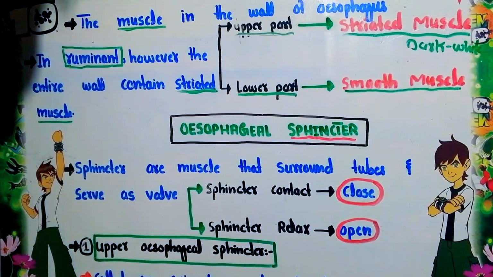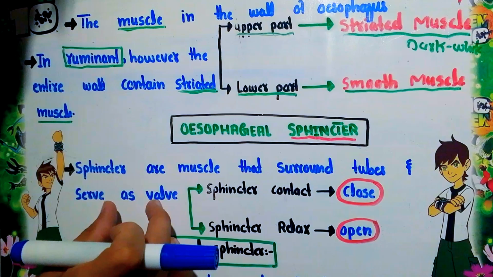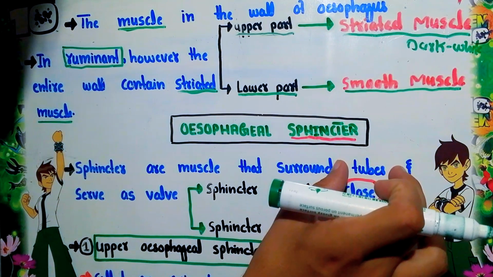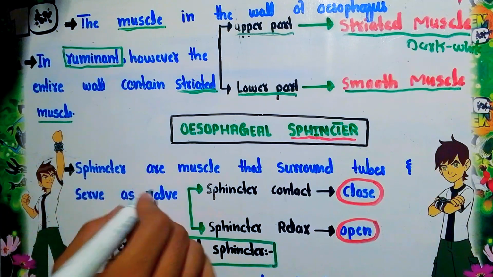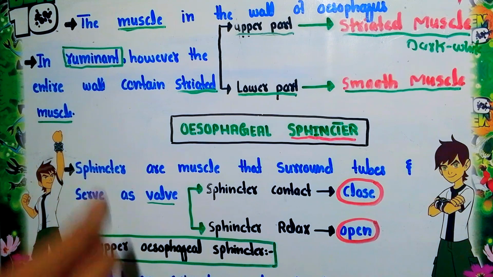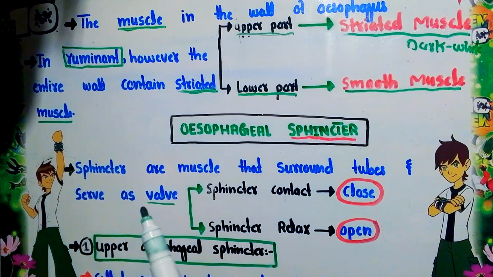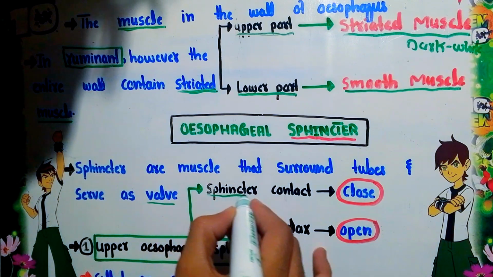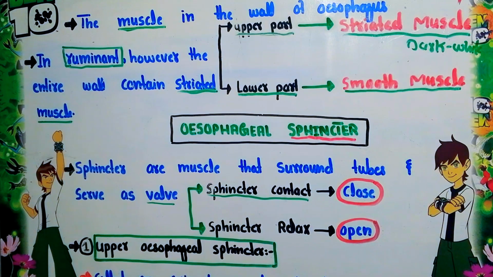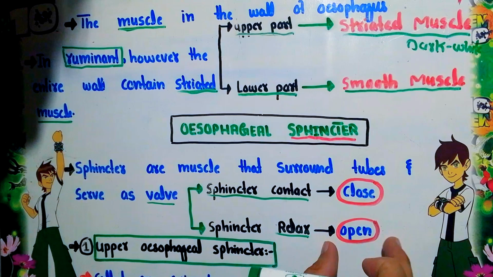So first of all, what is a sphincter? Sphincters are muscles that surround a tube and serve as a valve. So these are muscles that surround the esophagus, or muscular tube, and act as valves. When the sphincter contracts, it closes the esophagus opening. But when the sphincter muscle relaxes, it opens the esophagus.